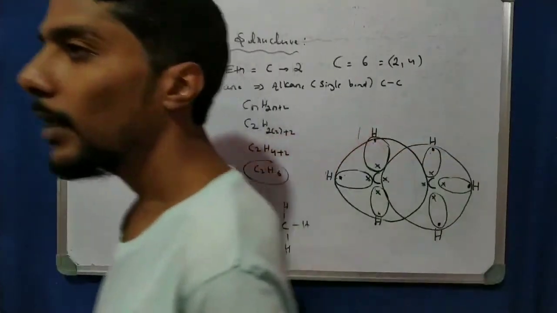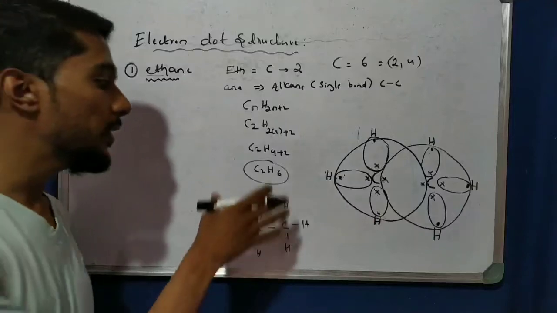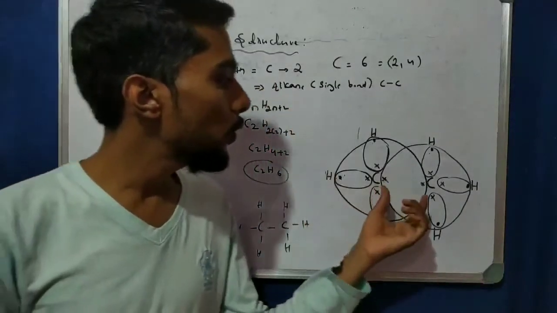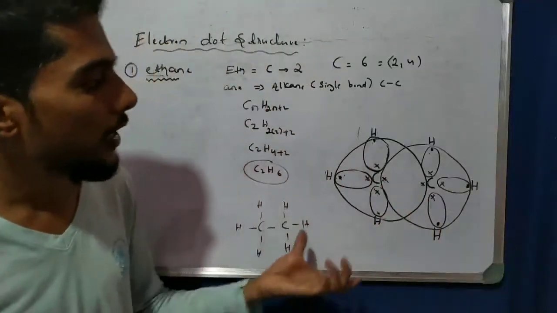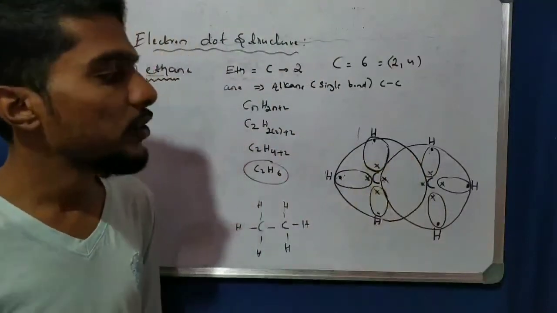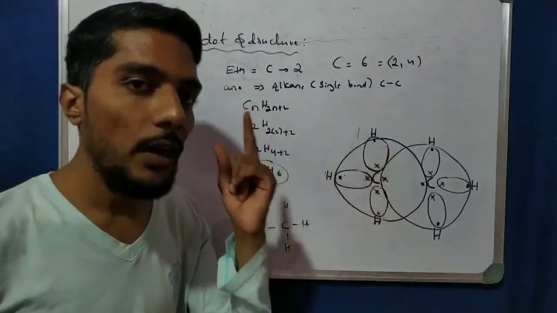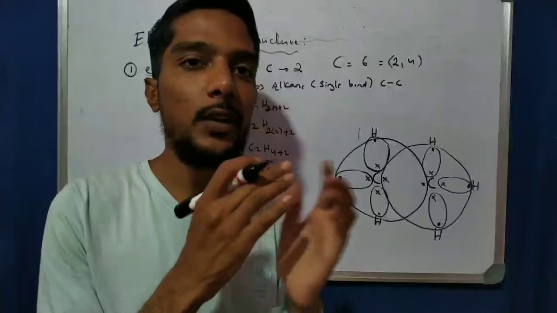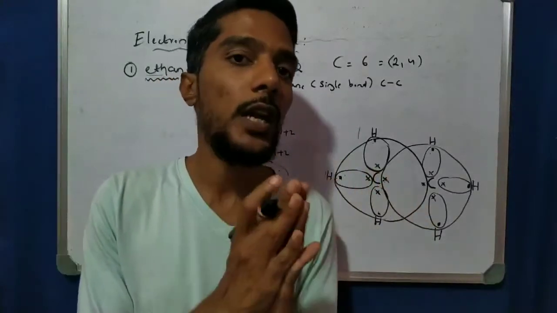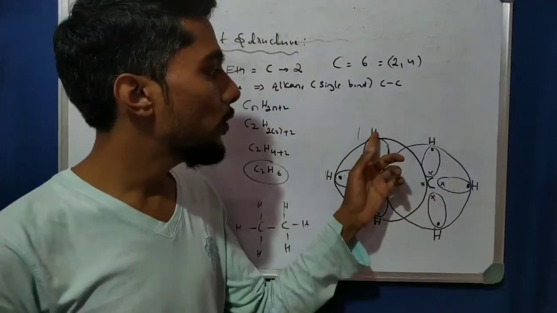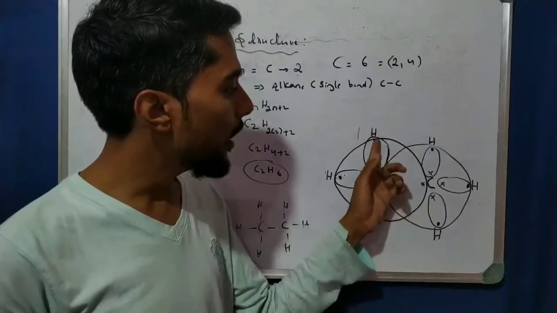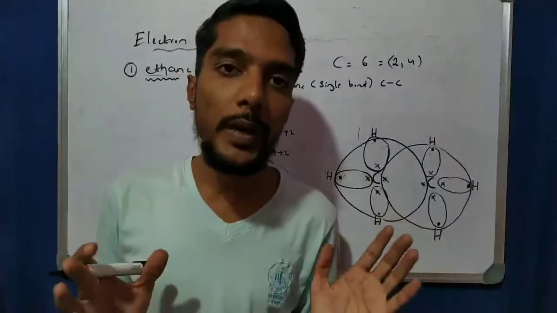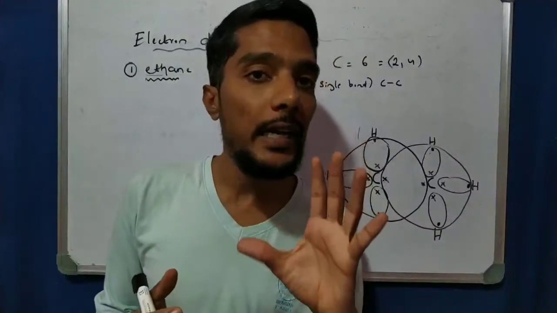That is very important. By using the name we can write the formula, and from the formula we can write the structure. Because it is ethane, a covalent bond is formed, so we can write the sharing. First we balance hydrogen, which has 1 valence electron. If hydrogen shares 1 electron with carbon, it has 2 and is stable. The first orbit holds 2 electrons, so the orbit of hydrogen is stable. But we know that carbon has 2 orbits and the outermost orbit must have 8 electrons.